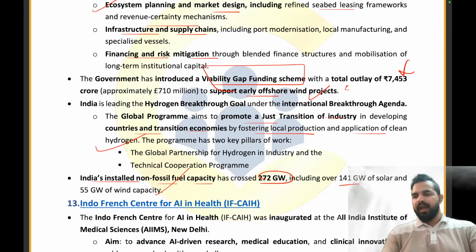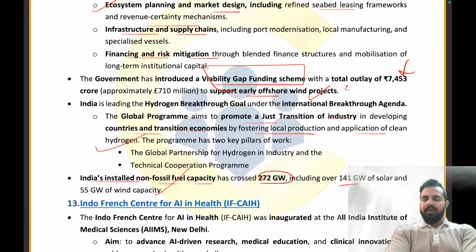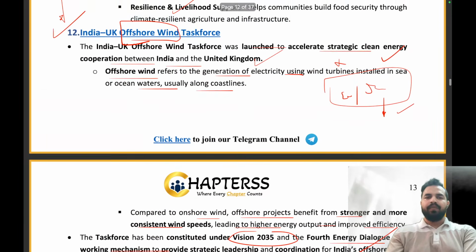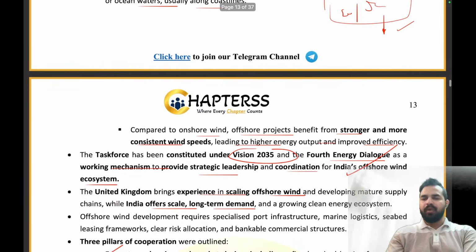Clear, everyone? I hope that you guys are able to understand the whole article. So what is the total amount of allocation that has been kept aside by the government of India as a viability gap funding scheme to support early offshore wind projects? The right answer is 7,453 crores. Absolutely right. Now, my dear friends, it's the time to give me the answer in the comment section for all these details that we have covered till now.